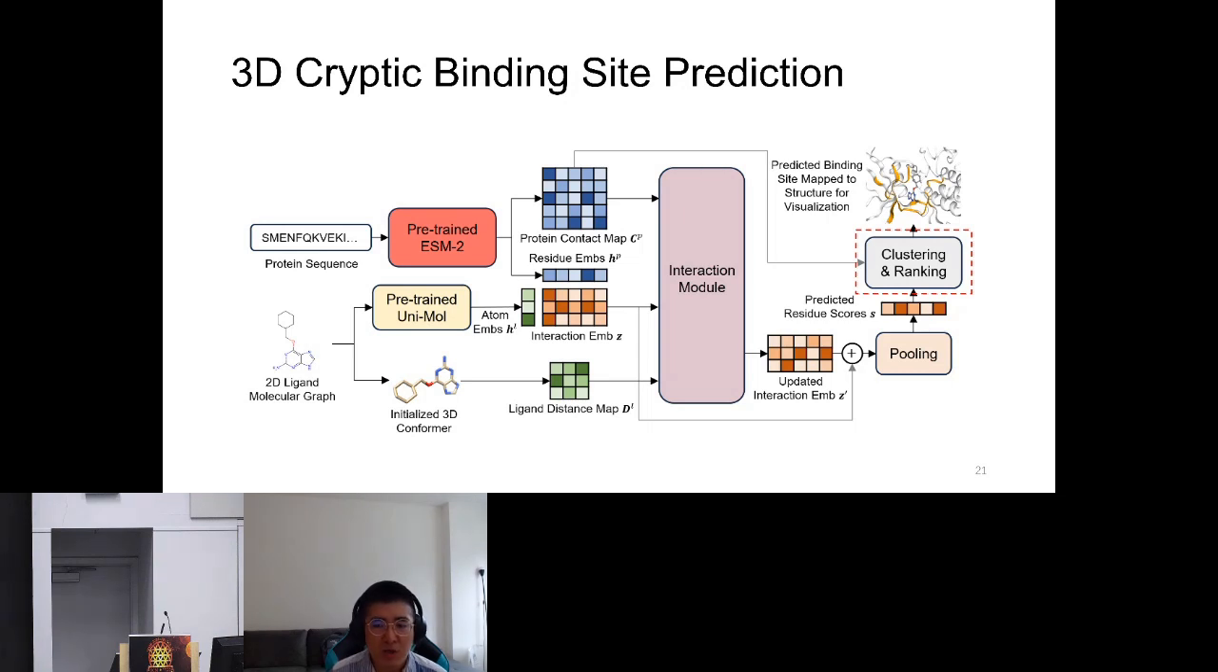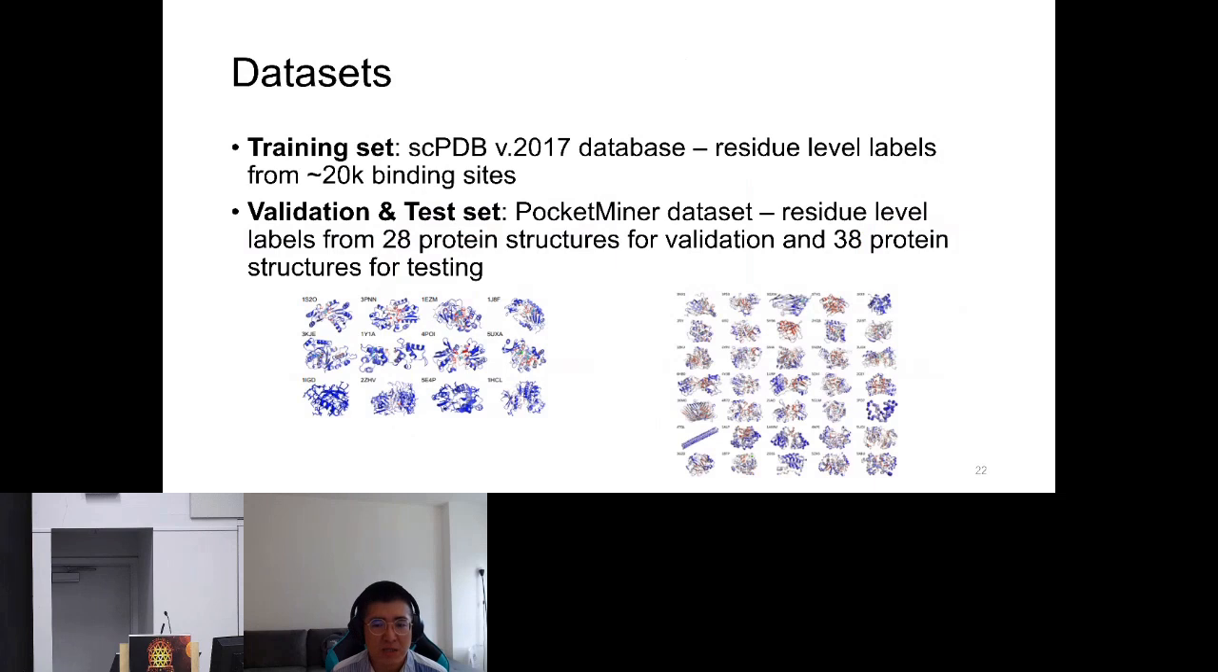After introducing the model architecture, we would like to talk about the experiments and results. In our experiments, we used the scPDB 2017 database as our training set, which contains residue level labels from about 20,000 binding sites. For the evaluation of cryptic binding site prediction, we used the same validation and test set constructed by PocketMiner, which contains residue level labels that specifically indicate the belonging of residues in cryptic binding sites.